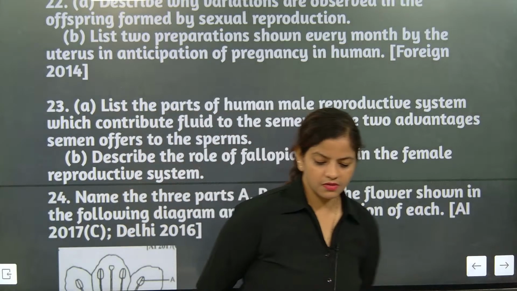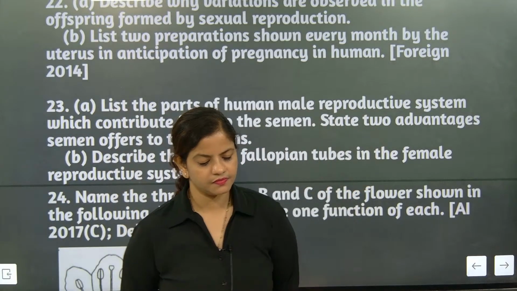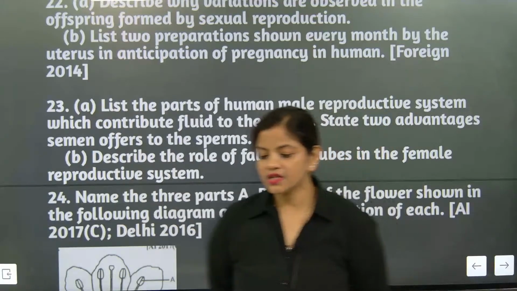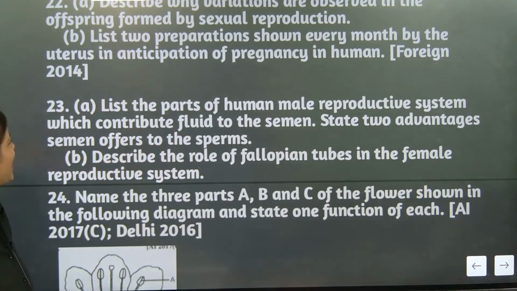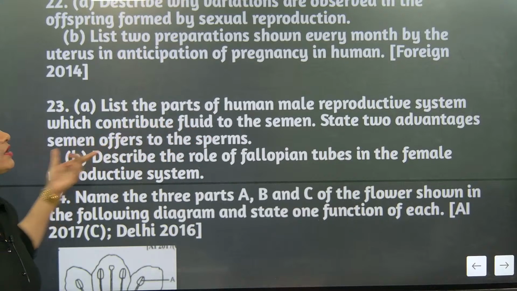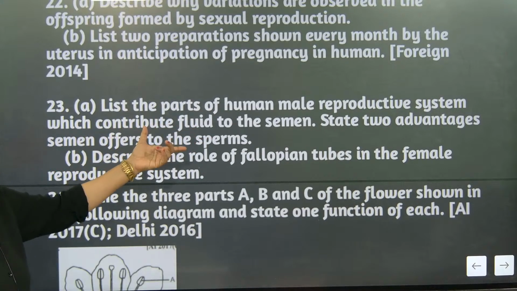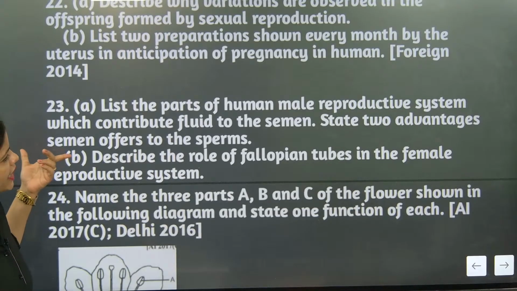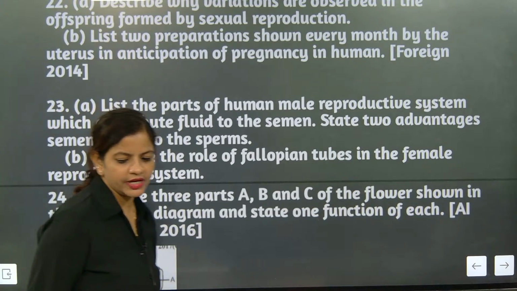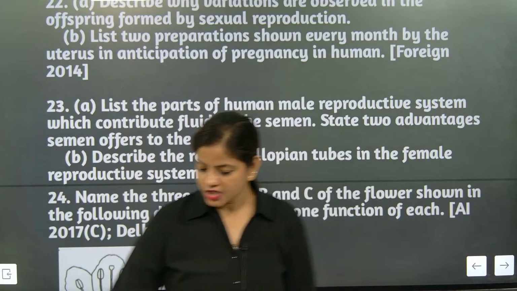What is the gland which is giving the fluid? It is the prostate gland. What is the gland? Prostate gland. So list the part of human male reproductive system which contributes fluid to the semen. It's the prostate gland. State two advantages semen offers to the sperm. The nutrition. It is giving nutrition to the sperm.